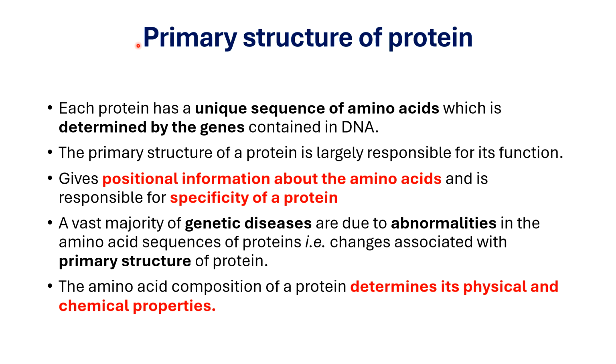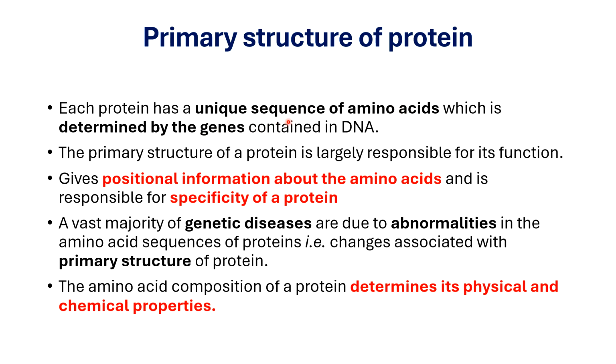Okay, the first level in this is primary structure. Now primary structure of proteins refers to the unique sequence of amino acids present in the polypeptide chain. Right? Now this unique sequence of amino acids is determined by the genes.